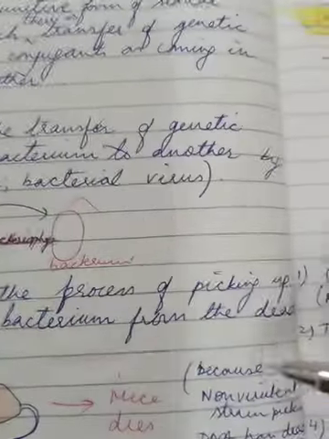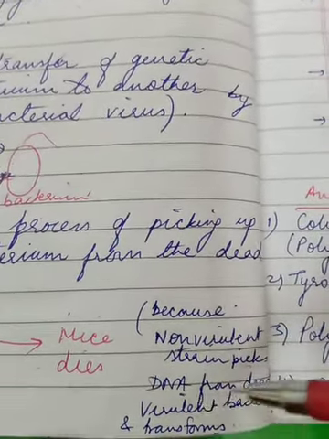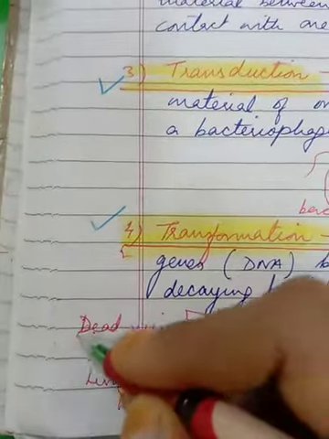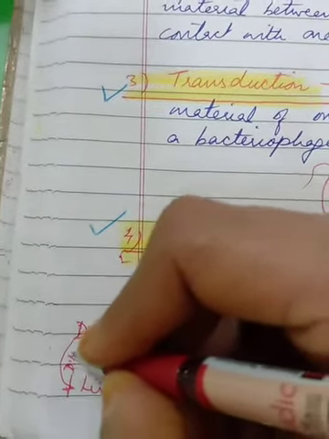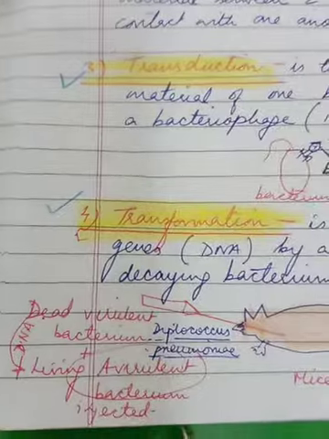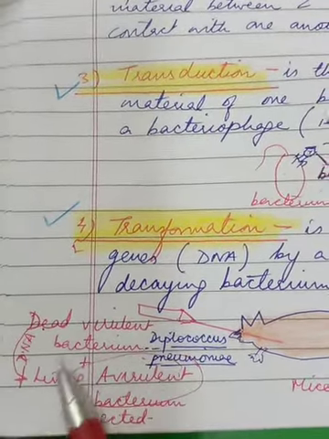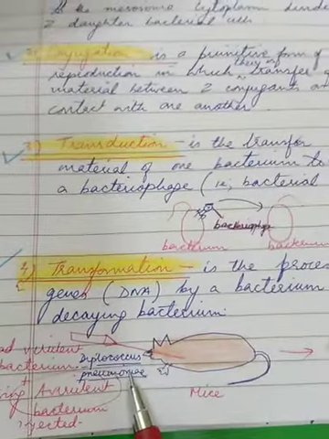The observation was justified with his result that the non-virulent had picked up DNA from the virulent strain. That means this non-virulent had taken the DNA from the dead substance and it became virulent. So the non-poisonous actually became poisonous by picking up the DNA from the poisonous dead bacterium, and this is called transformation.